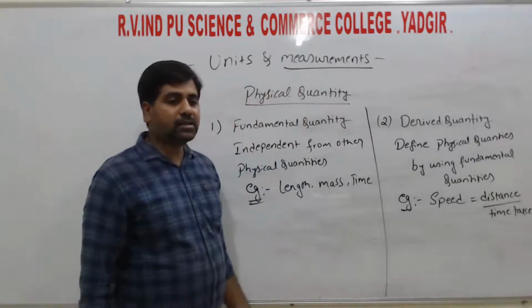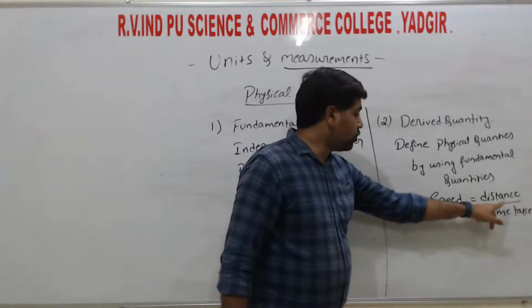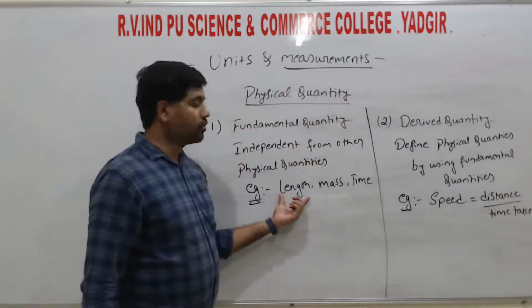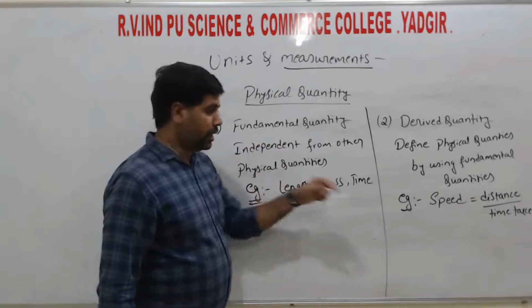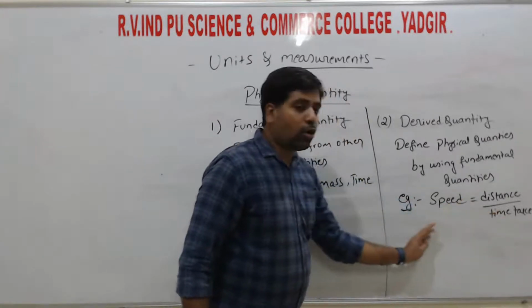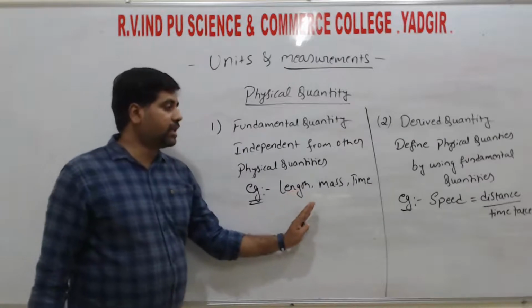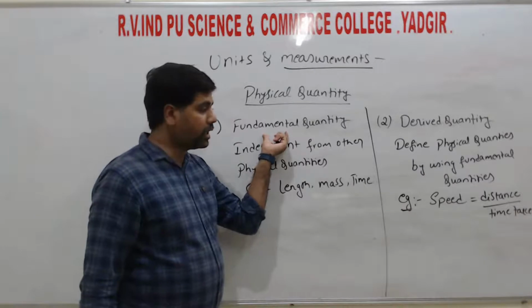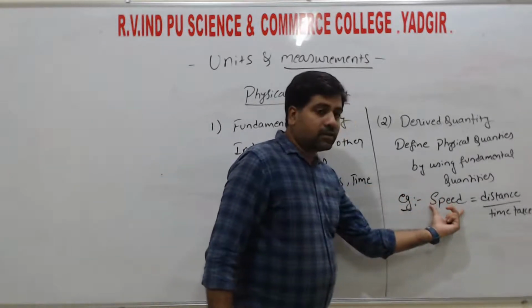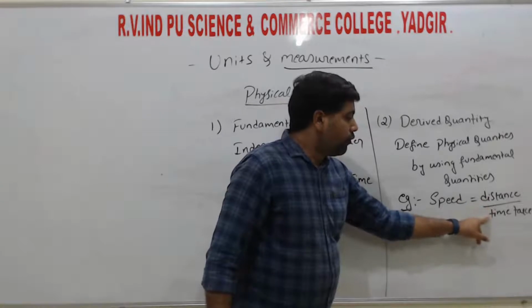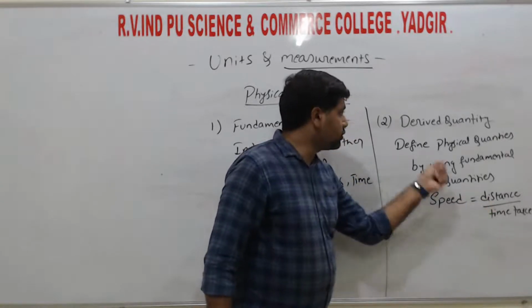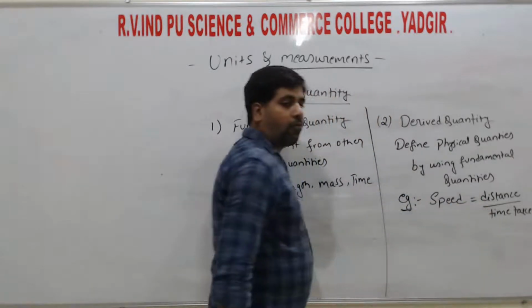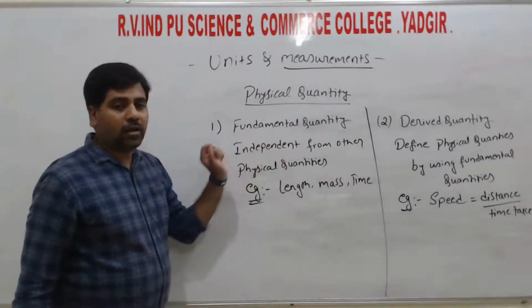Distance is nothing but length, which is a fundamental quantity. Also time taken, that is, an object moving from one place to another takes some time, so that time is also a fundamental quantity. So we can define the speed by using two fundamental quantities, hence speed is called a derived quantity. Here distance and time are the two fundamental quantities.